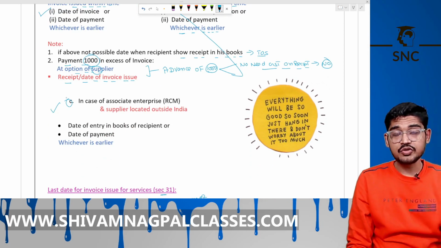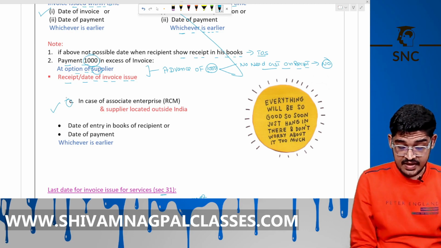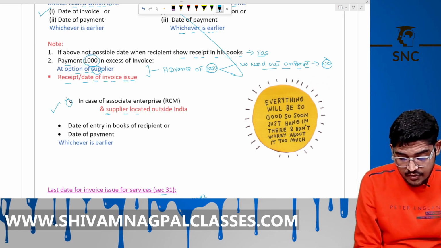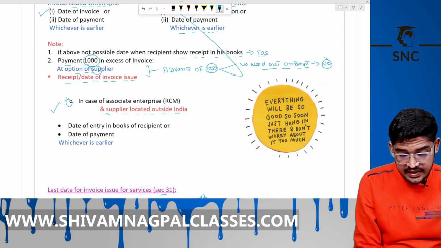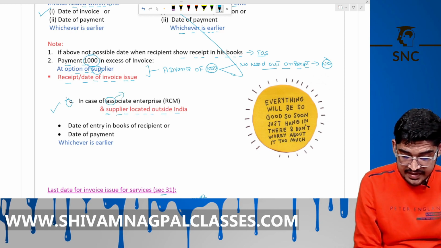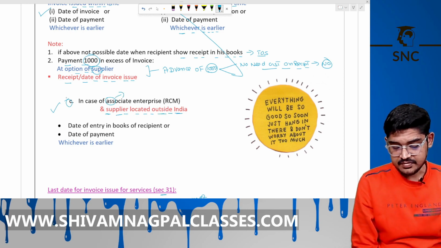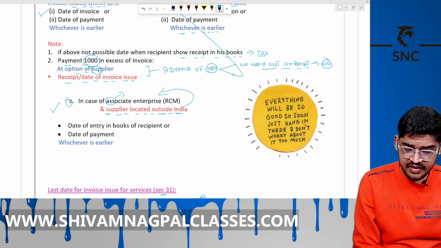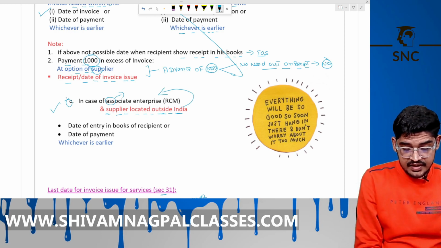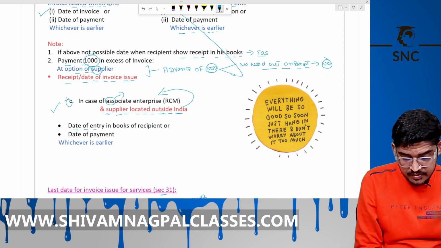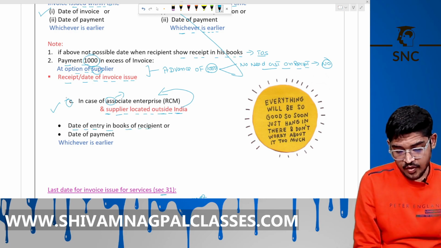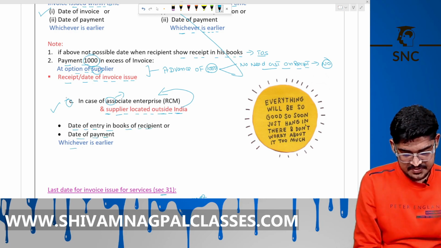In case of an associate RCM case, where the supplier located outside India is an associate in India, but its supplier is outside India, then the supply between them is covered under RCM, and we take the date of entry in the books of the recipient or the date of payment, whichever is earlier.